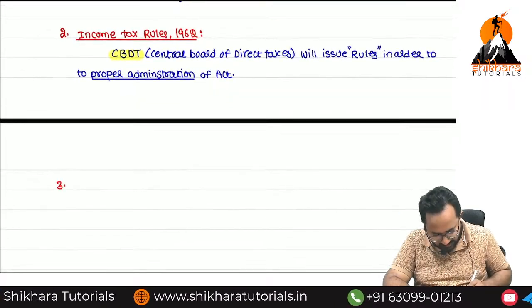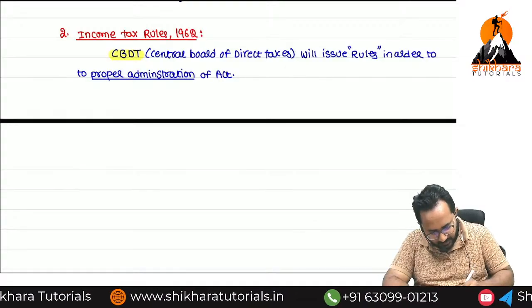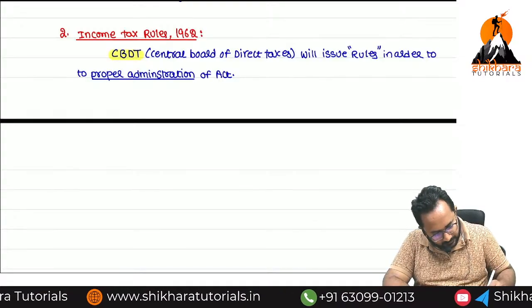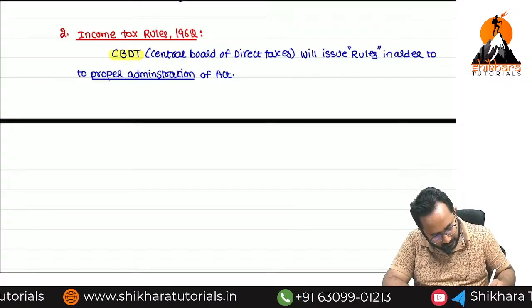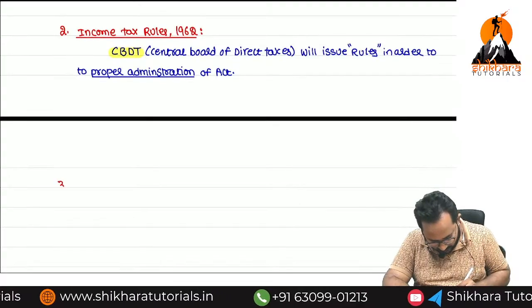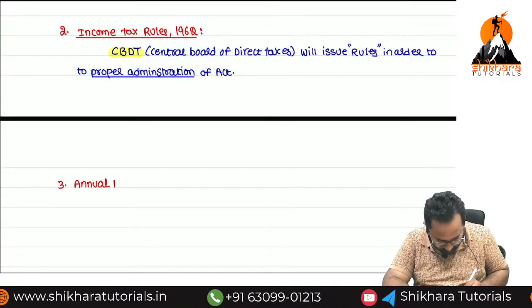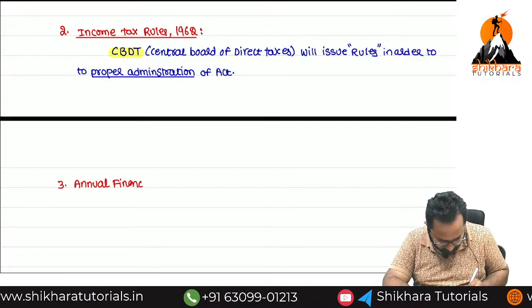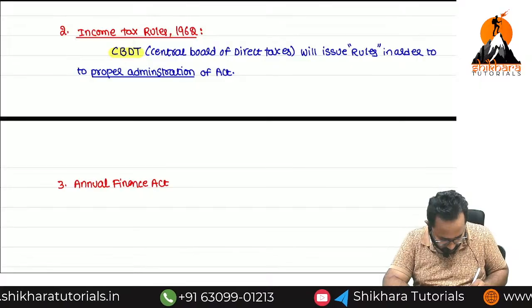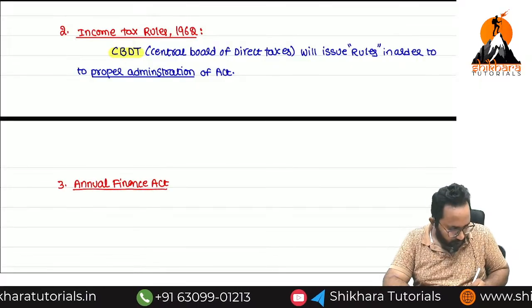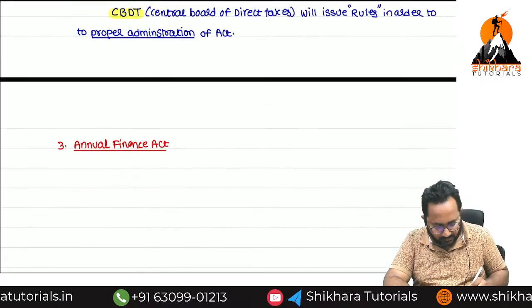What is the third heading, ma? Annual Finance Act.